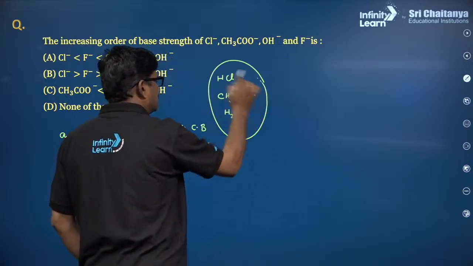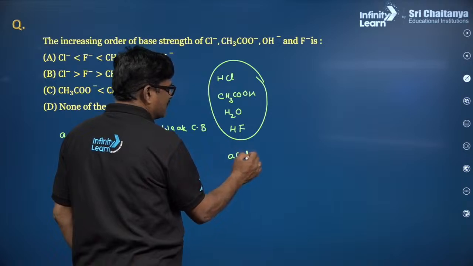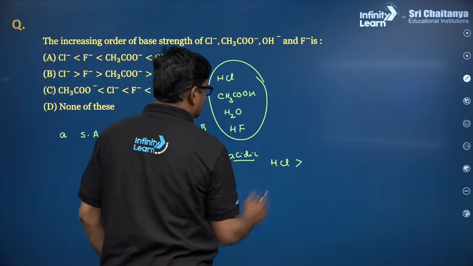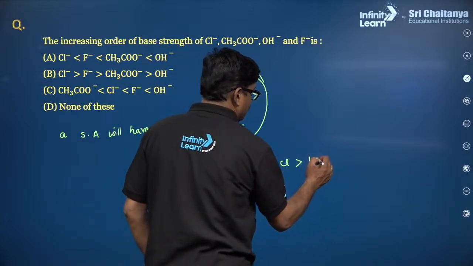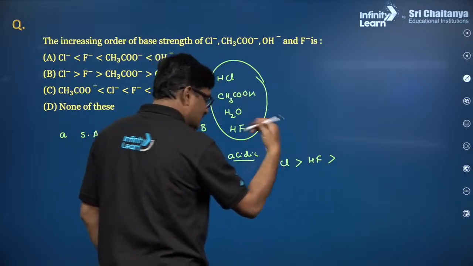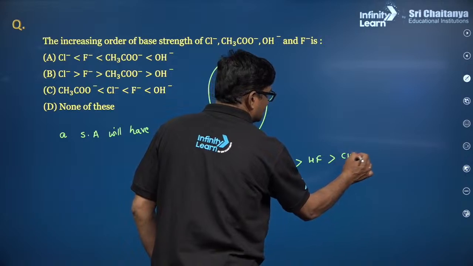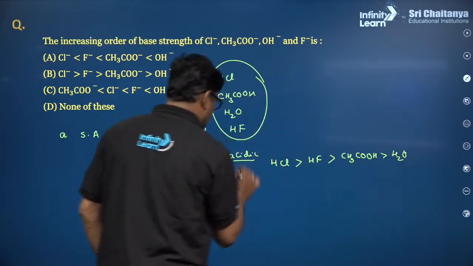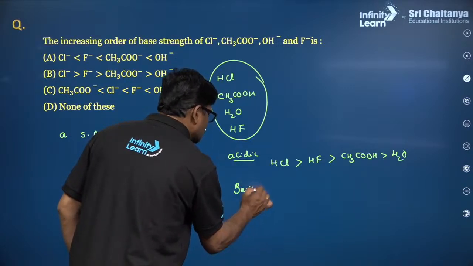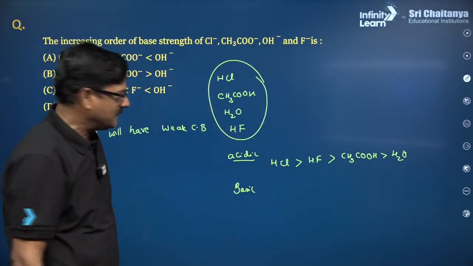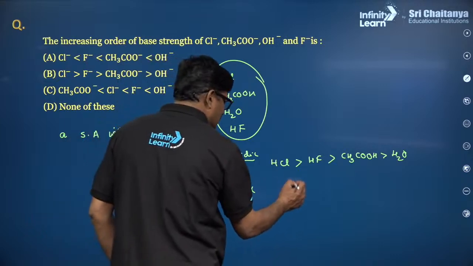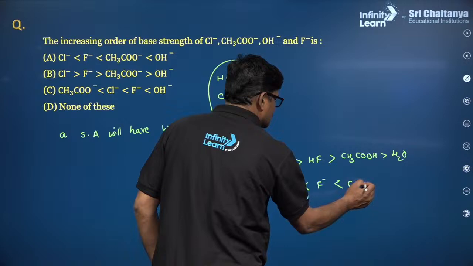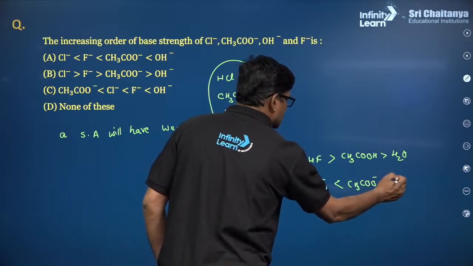So let us observe the acidic strength. Acidic strength, children, HCl is the highest, the strongest inorganic acid. HF is a weak acid, then organic acids CH3COOH and water. So this is the acidic order, and now the basic strength. A strong acid will have a weak conjugate base, right? So Cl minus is less than F minus, less than CH3COO minus, less than OH minus.